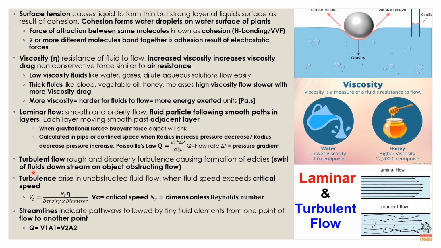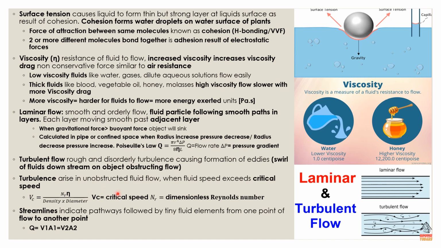Alright, next you also have the turbulent flow. By the way, the flow rate equation is called Poiseuille's law, a French name. Turbulent flow is basically rough and disorderly, causing the formation of eddies, swirls of fluids downstream of an object obstructing the flow. You see turbulence happening in the ocean as well, with eddies, which are swirls of fluids downstream.